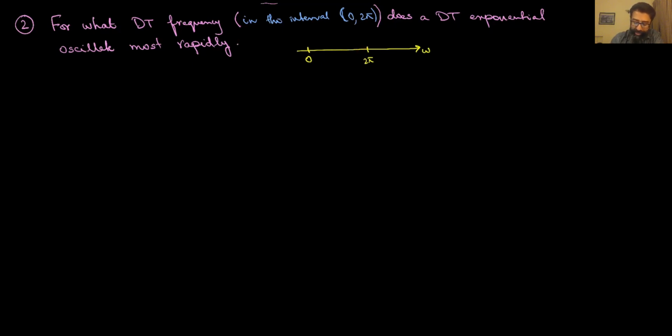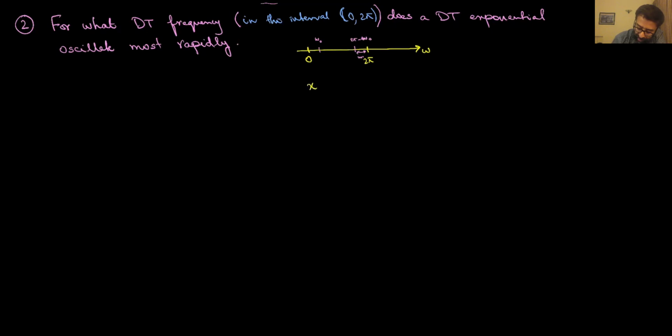So the question we want to then ask is, what is the maximum frequency in discrete time? In order to address that, let me consider two frequencies. Let me consider a frequency which is omega naught here. Let me consider another frequency which is 2 pi minus omega naught. In other words, this gap is omega naught. So let me try to see what those complex exponentials turn out to be.